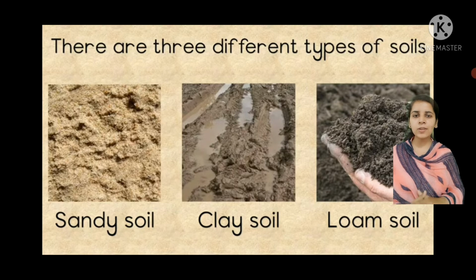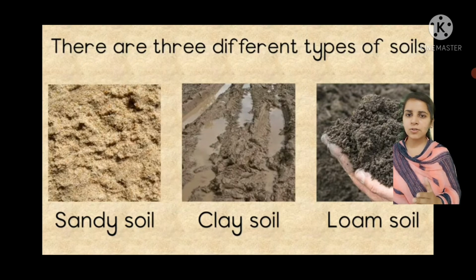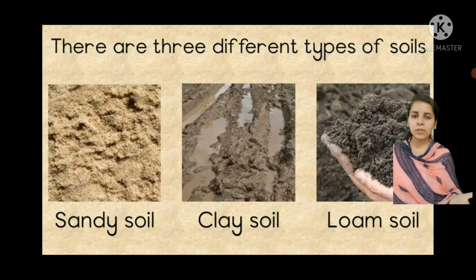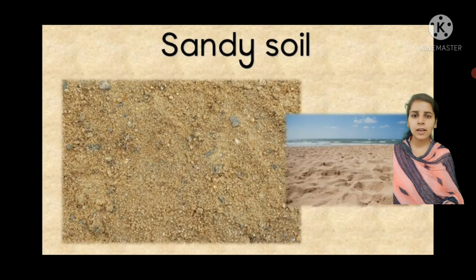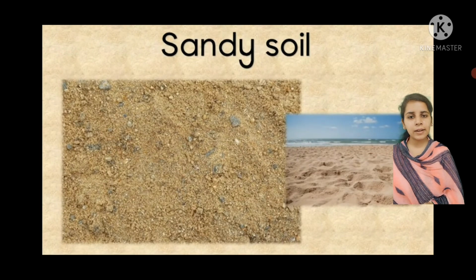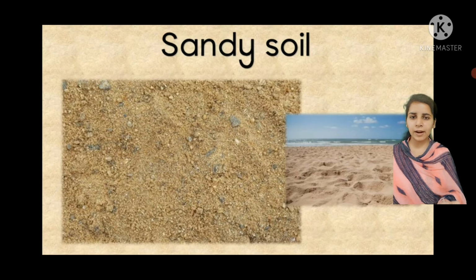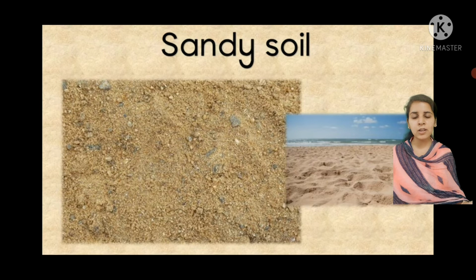So let's talk about sandy soil. So students, sandy soil is light brown in color and it is found in deserts and on seashores, as it contains sand particles which are big and loosely packed. So it has a lot of spaces between its particles, so it cannot hold much water because water can pass through its particles very easily. So it is not good for plant growth. So where is it used? It is used in making buildings.